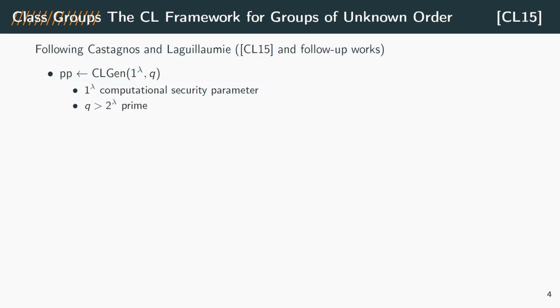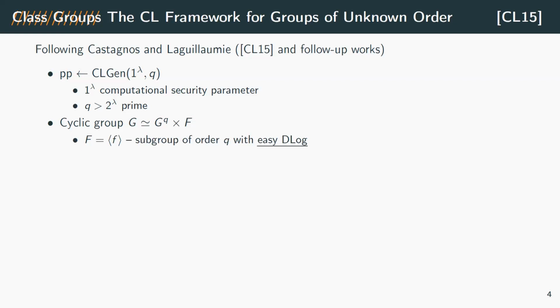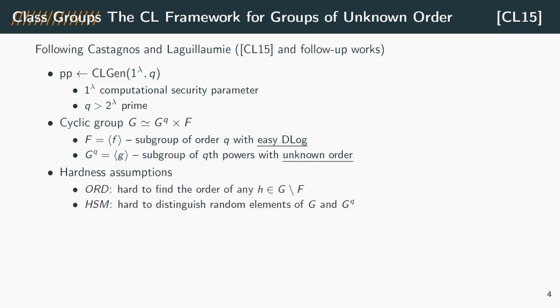And out comes a class group, and this class group has a subgroup G, which factors in G^q and F. Now F is a subgroup, or the unique subgroup of order Q, the prime we have chosen. And in this subgroup, the discrete logarithm is easy to compute. And the second subgroup is G^q, the Q's powers. And in contrast to F, here we do not know the group order. And in fact, it's a hard problem to compute the group order or the order of any element in this group, or even a multiple of that, which is the unknown order assumption.